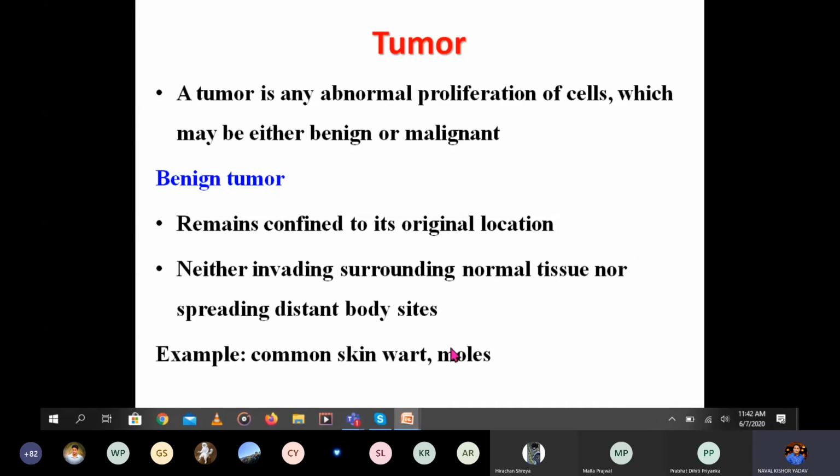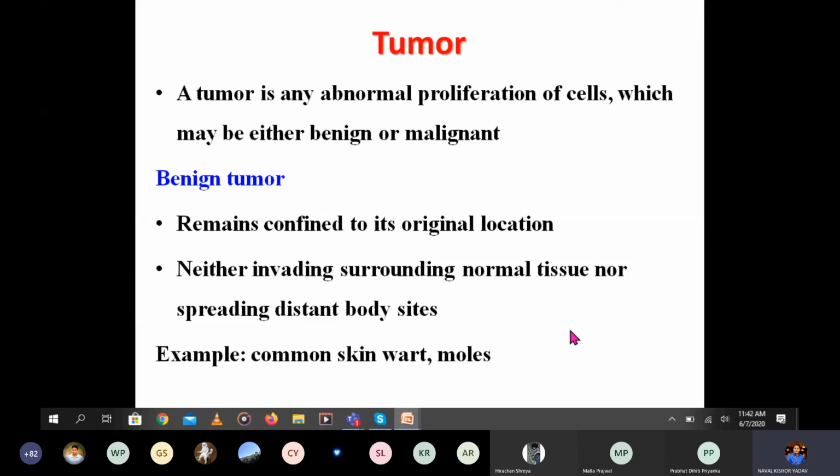Example, you can say moles. It is confined to the one part. When it is present in one part, it will not spread to the other part. It will not invade the surrounding tissue. It is confined to the original location. That's why it is known as the benign tumor. The example is moles.